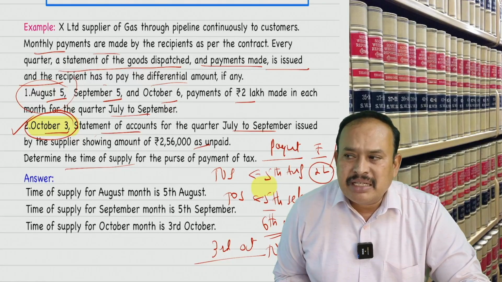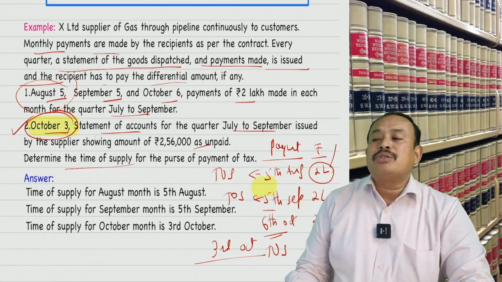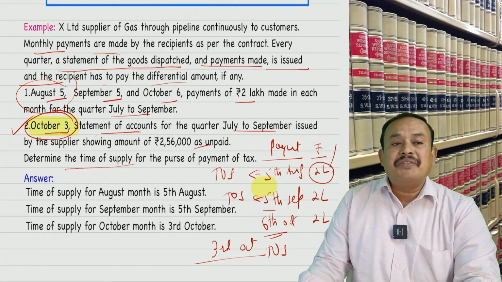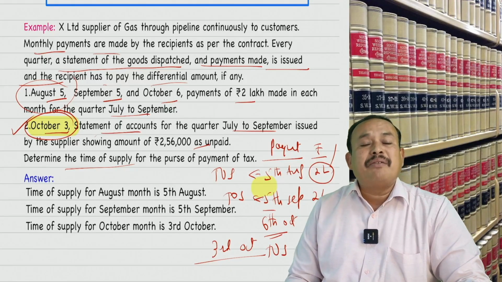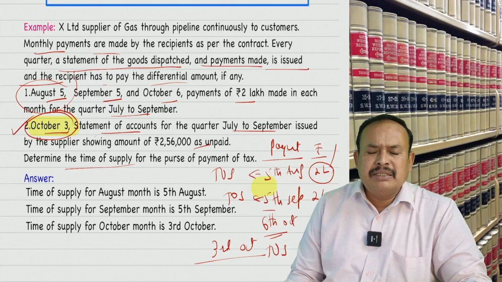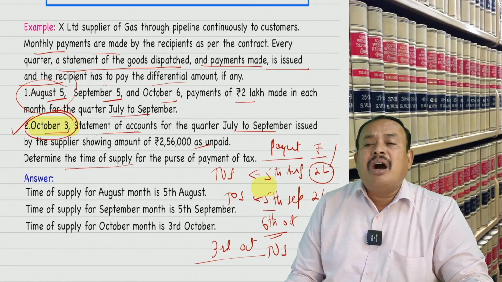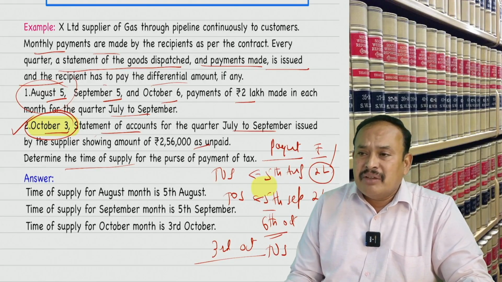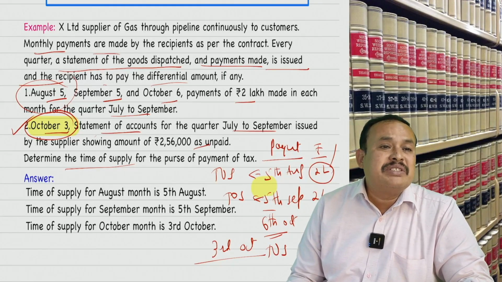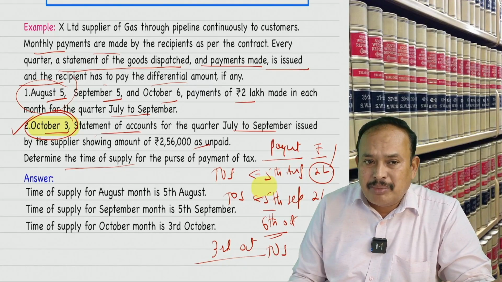If not purchased and not returned for a period of 6 months from dispatch, the time of supply goes to the first day that occurs after expiry of 6 months from dispatch. Therefore, the time of supply is the date of invoice, date of purchase, or the date of the first day that occurs after expiry of 6 months, whichever is earlier. Got the point?